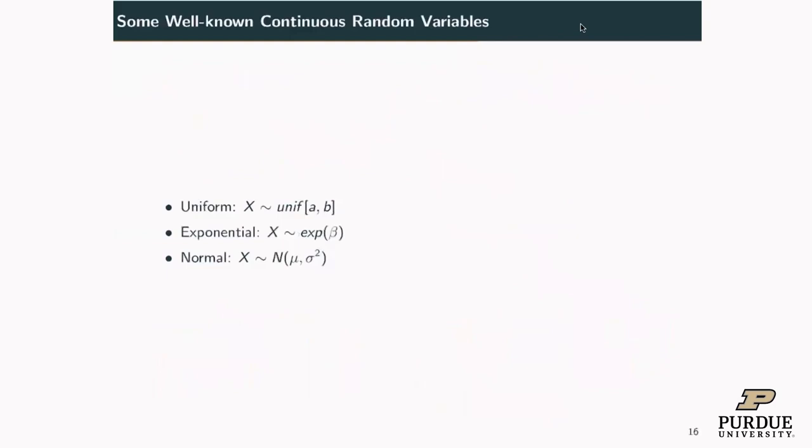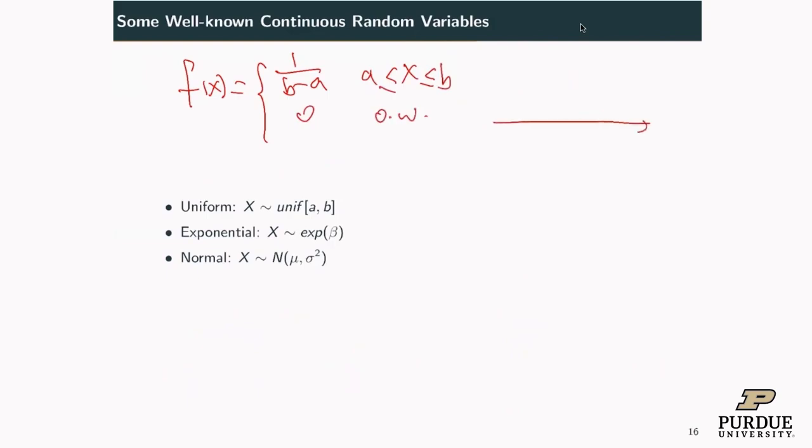Now there are some well-known continuous random variables. The first one is called uniform. For a continuous random variable, if it's uniform, that means the PDF is a constant. So f of x is a constant, 1 over b minus a, for x between a and b, and 0 otherwise. This is a PDF, so if you do integration, it must be 1. You can calculate the CDF by integration. This is called a uniform.